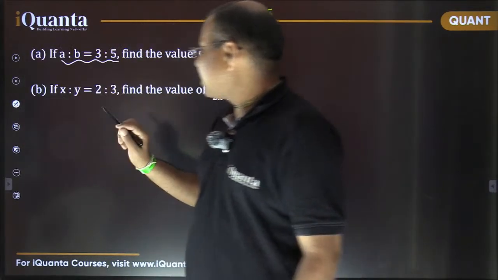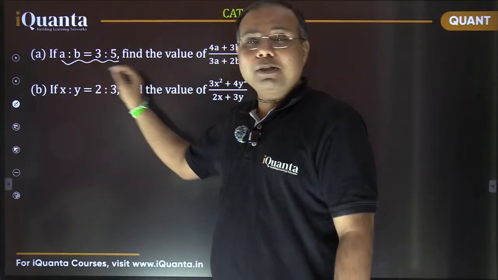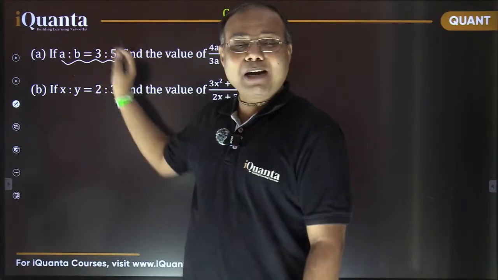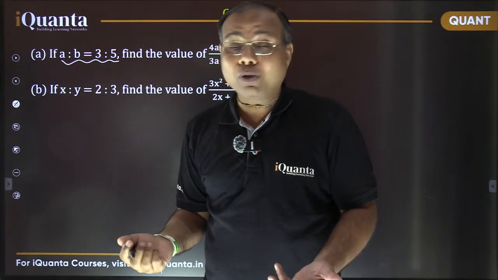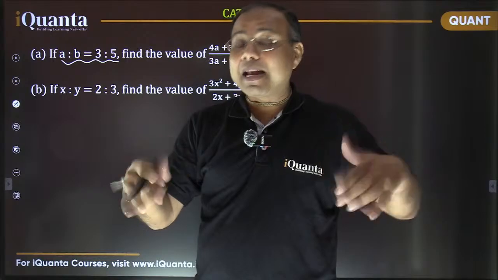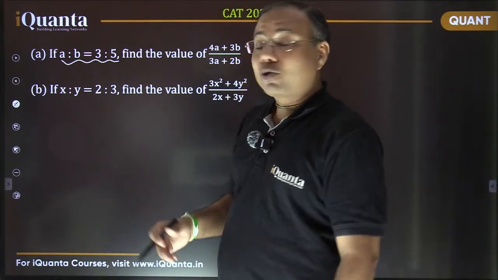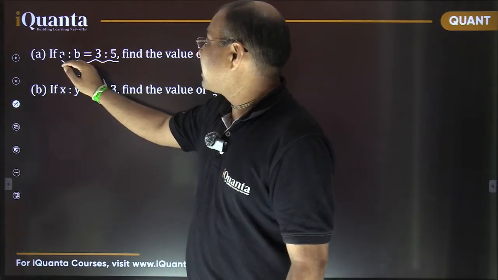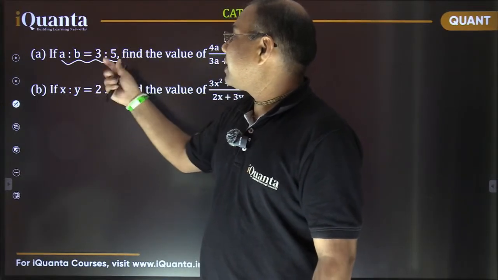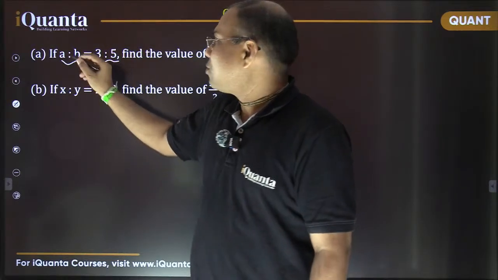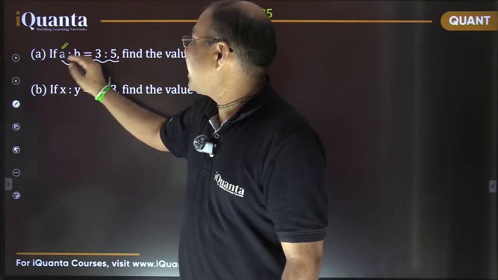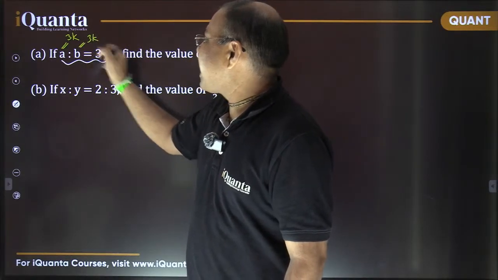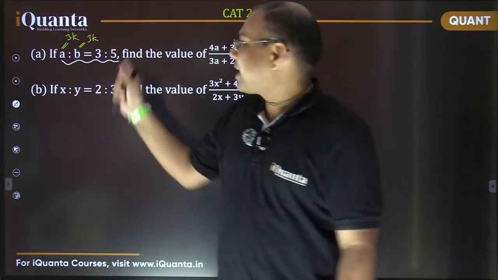As we have already discussed, when I say A is to B is 3:5, it does not mean that A is equal to 3 and B is equal to 5. No, that is one possible value, but there can be many others as well, right? So then how does it matter? It matters in this way. We can say from here that A and B are common multiples of 3 and 5. So if I need to write some values, I can say A equals 3K and B equals 5K, where K is the common multiplier.